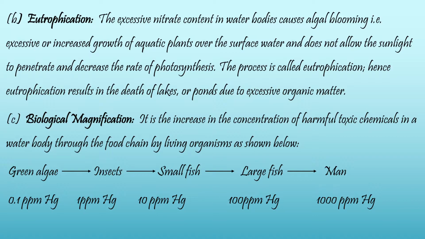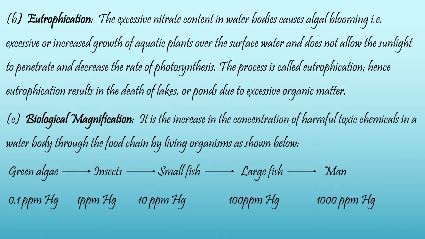This pond has green algae, which is eaten by insects. Insects are eaten by small fish. Small fish are eaten by large fish and ultimately by man. So this is a food chain present in the pond. Now let us suppose green algae has 0.1 parts per million of mercury in the pond.